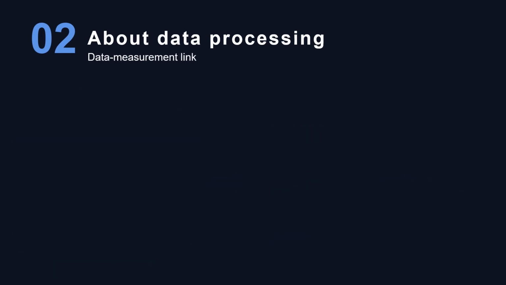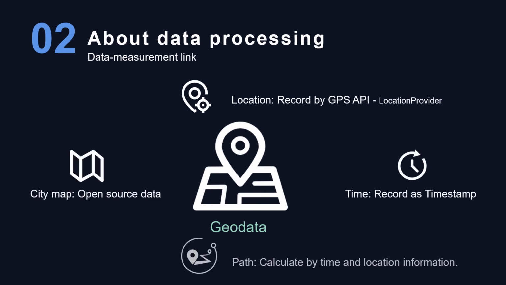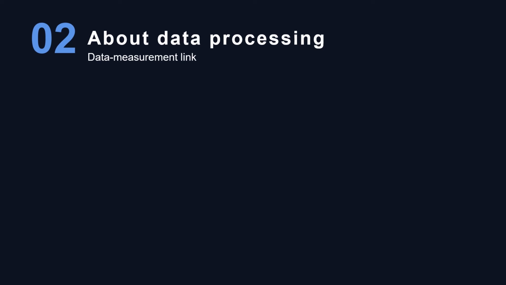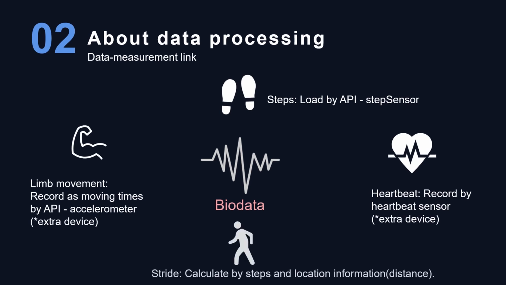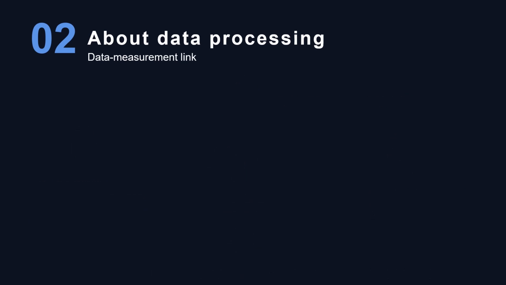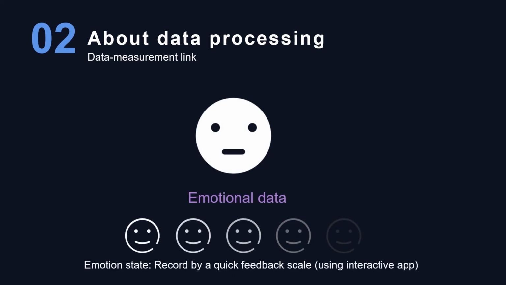The first category is geodata, which includes location, time, city map, and user's moving path. In the second part, the user's biodata includes steps, heartbeat, limbs movement, and strides. As an important indicator, the final part is the emotional state information actively recorded by the user.